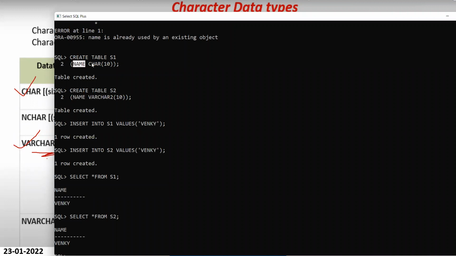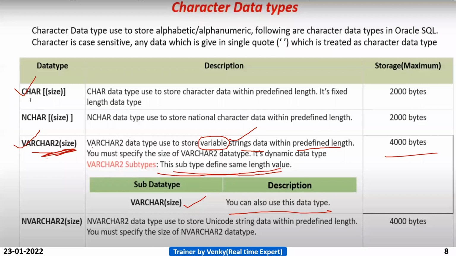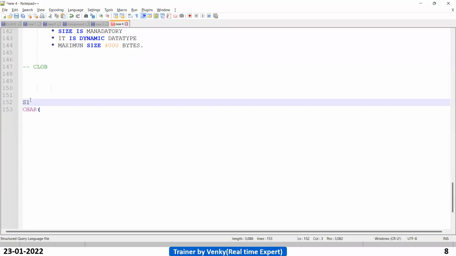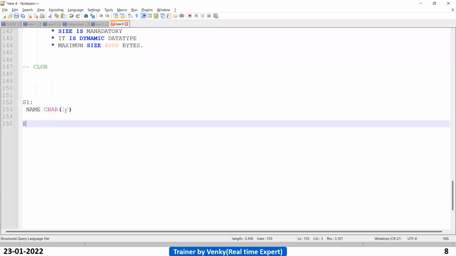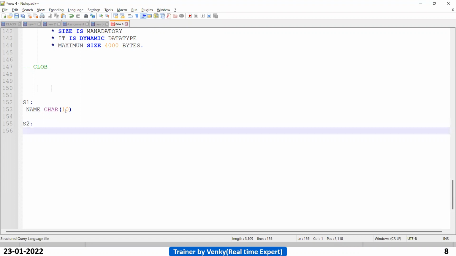What I'm asking is how much we have declared, not inserted. 10 bytes. So for varchar2 how many bytes? 10 bytes. In the S1 table, I have declared the name column as char of 10 bytes. This is very important, guys. You need to focus on it. Next, in the S2 table, I have declared the name column as varchar2 of 10 bytes.